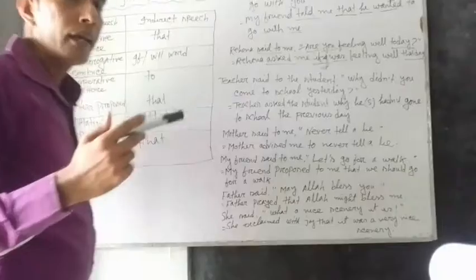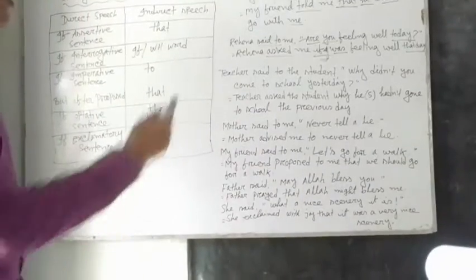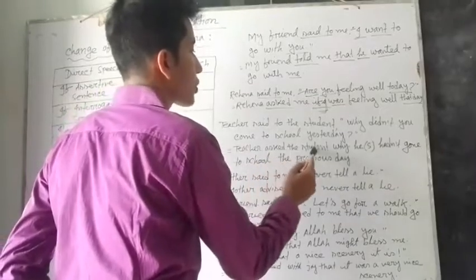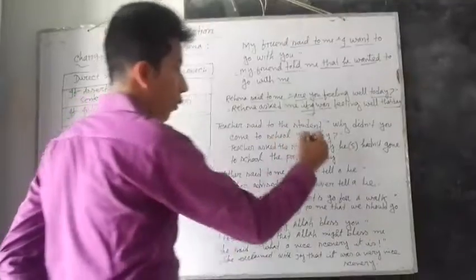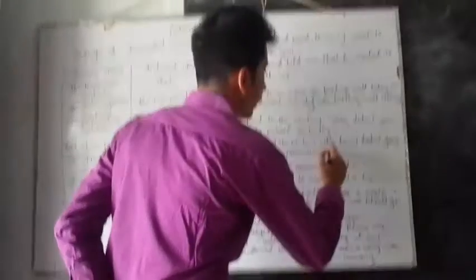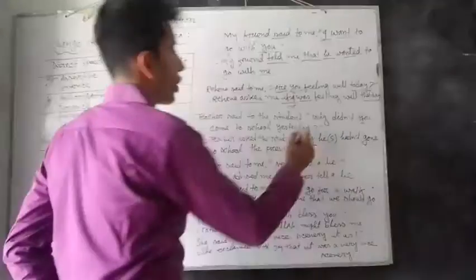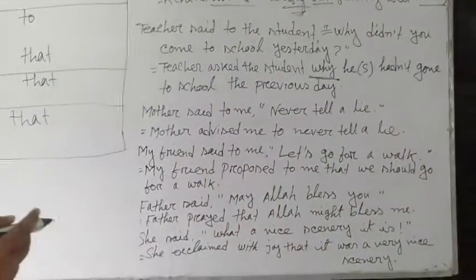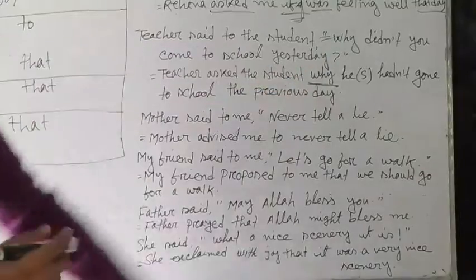When we change the direct speech, we can write, teacher asked the student why. Look at the board, we have written why instead of the inverted comma.